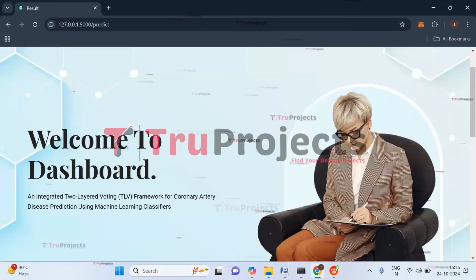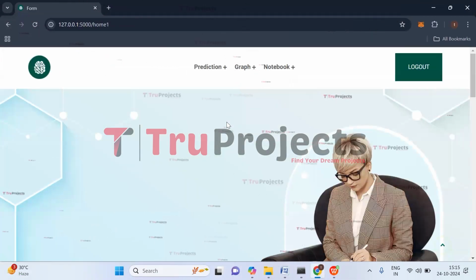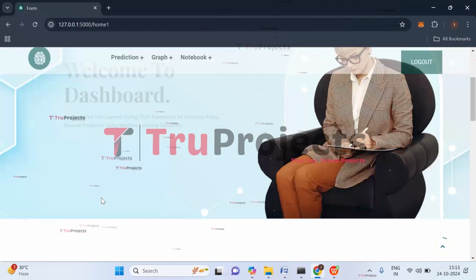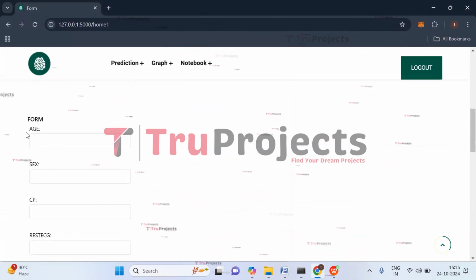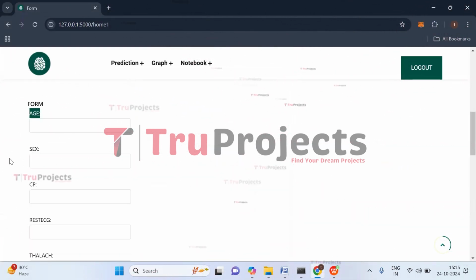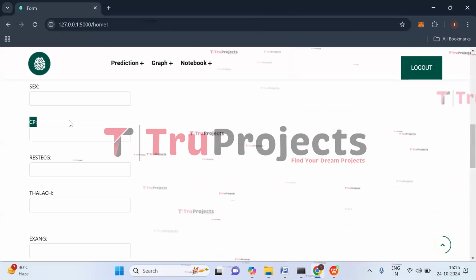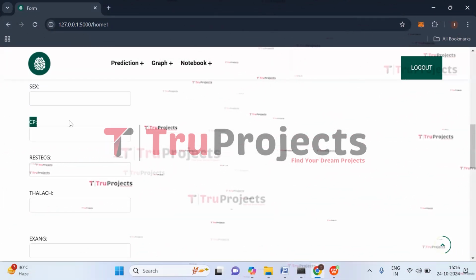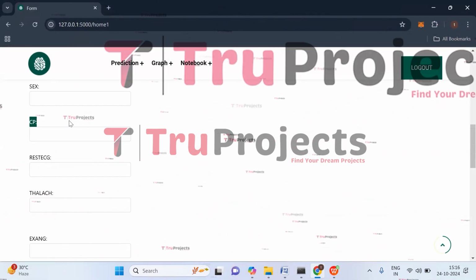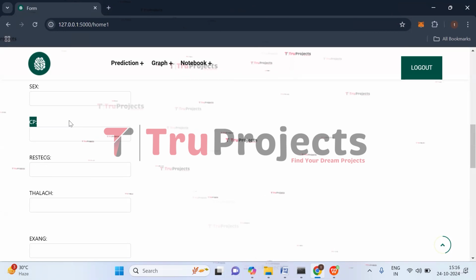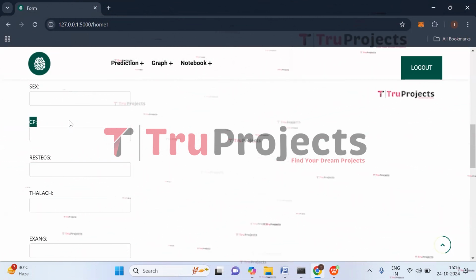Now let's do prediction using the other dataset. So click on UCI. So here also we have some parameters that need to be given. Let's understand them first. So as we know, it is the age of the person. The next one is sex, which is the gender of the person. Next we have CP, which is chest pain type. This refers to the type of chest pain experienced, and it is characterized into different types: typical angina, atypical angina, non-anginal pain, that indicate various levels of heart disease risk.